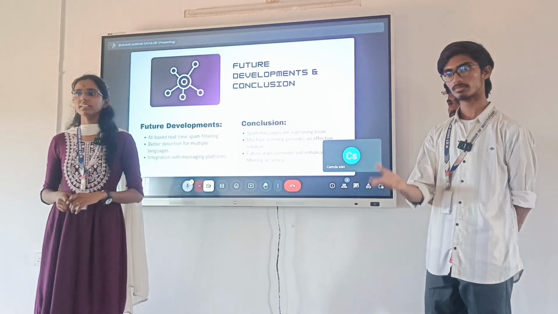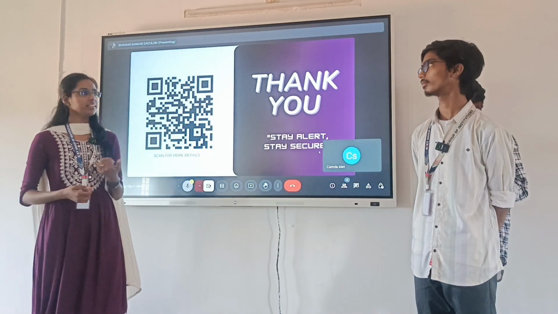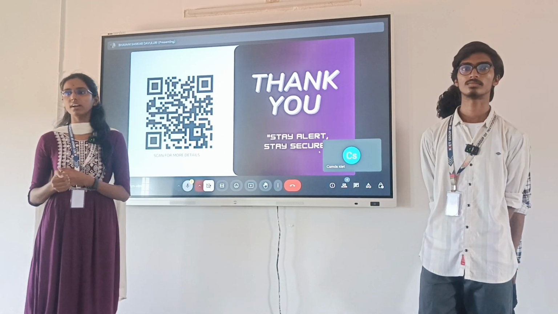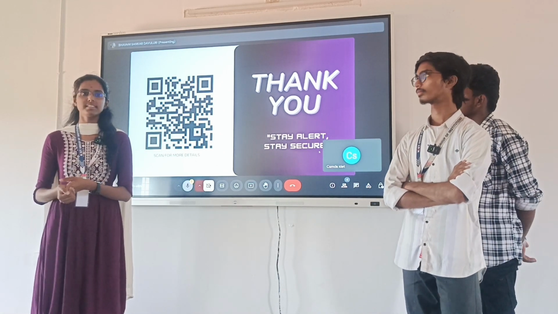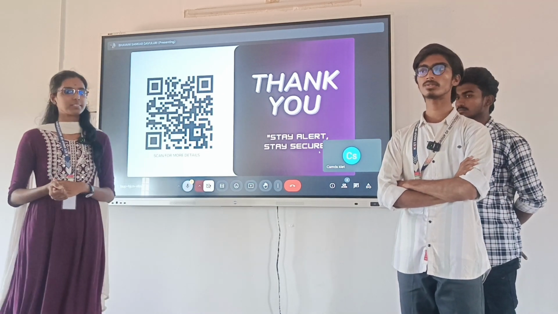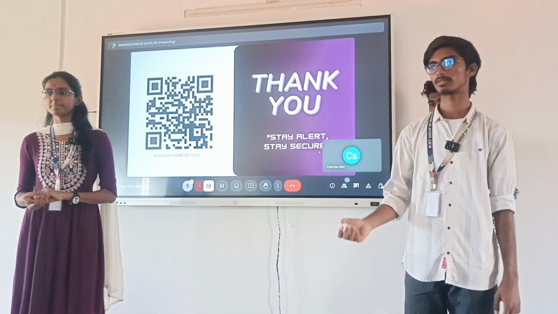So we conclude that by using this project, you can see this QR code, where you can get the full details of our project. If you have any doubts, you can ask us. You can scan this QR code also if you want to go through the documentation of this project. Shall we move to the execution part?